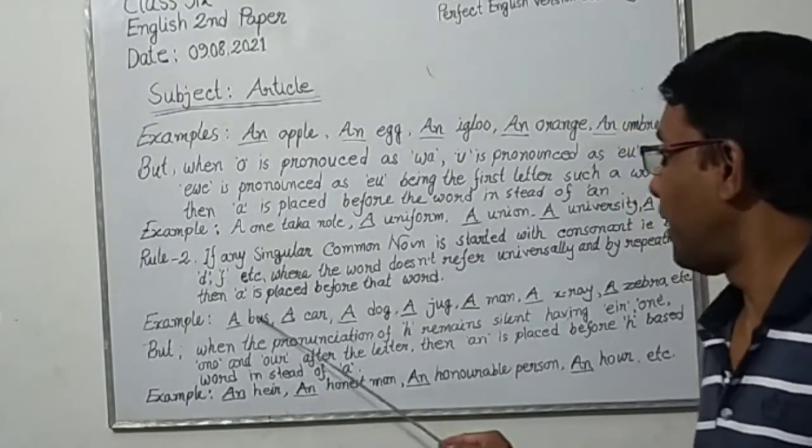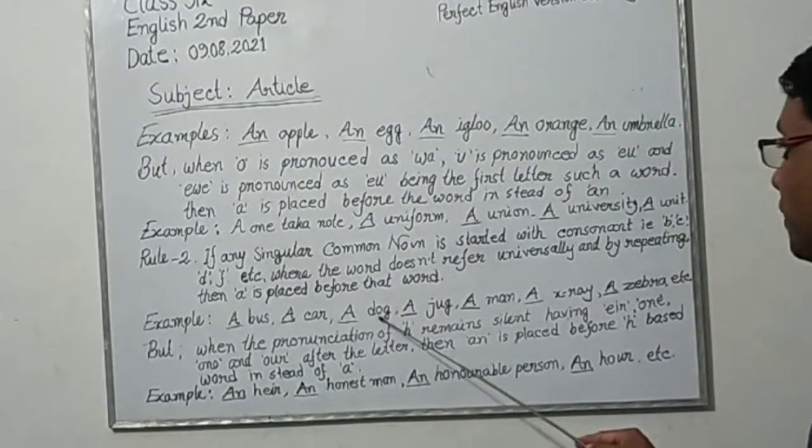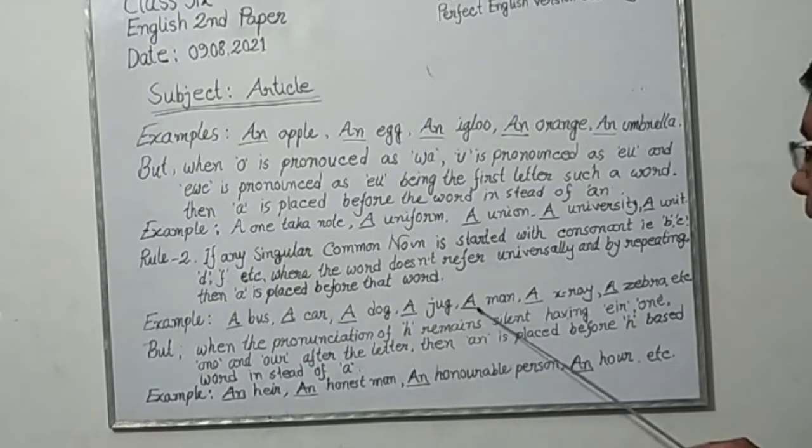Example: a bus, a car, a dog, a jug, a man, a X-ray, a zebra, etc.